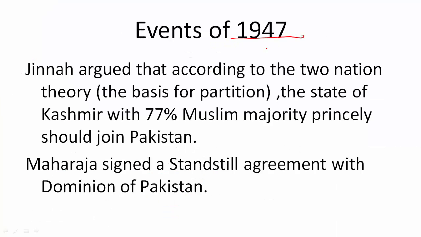So in 1947, during the time of partition, Muhammad Ali Jinnah argued that according to his two-nation theory, which was one of the bases for partition, the state of Kashmir with its 77% majority Muslim population should join Pakistan. This should be a no-brainer, he said. Obviously, Kashmir will join Pakistan. But the Maharaja, as I told you earlier, wanted to stay neutral, and also since he was a Hindu himself, he did not want to join Pakistan, but neither did he want to join India.